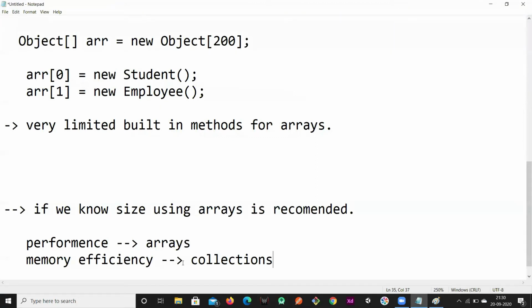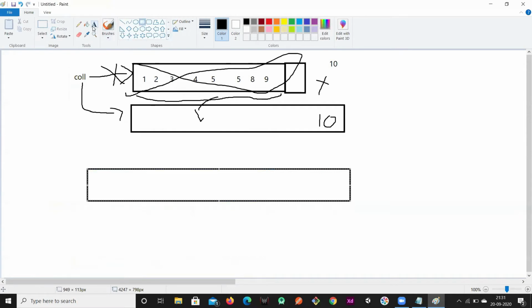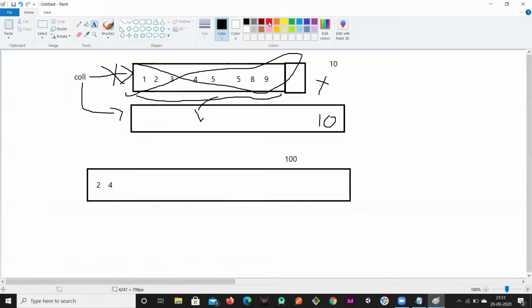Now, memory efficiency. Whenever memory is your priority, go for collections. If you take an array, this array can hold 100 items, but you have only two elements. So the remaining 99 memory locations are wasted. This memory is never used, but it is reserved. So these 98 or 99 memory locations are wasted.